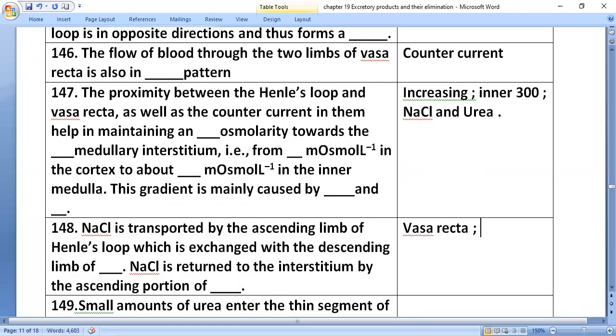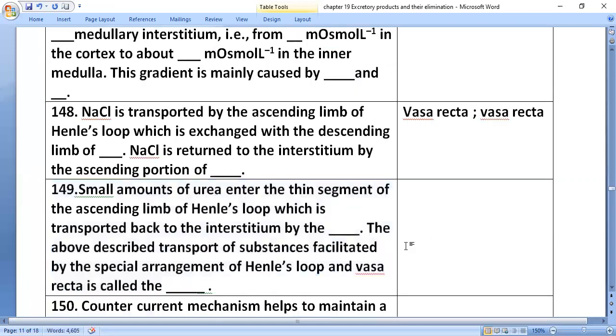Sodium chloride is returned into the interstitium by the ascending portion of vasa recta. Small amounts of urea enter the thin segment of the ascending limb of Henle's loop, which is transported back to the interstitium by the collecting tubule.